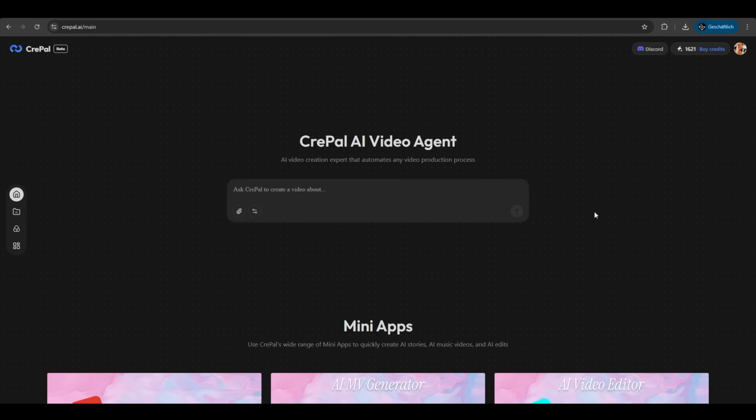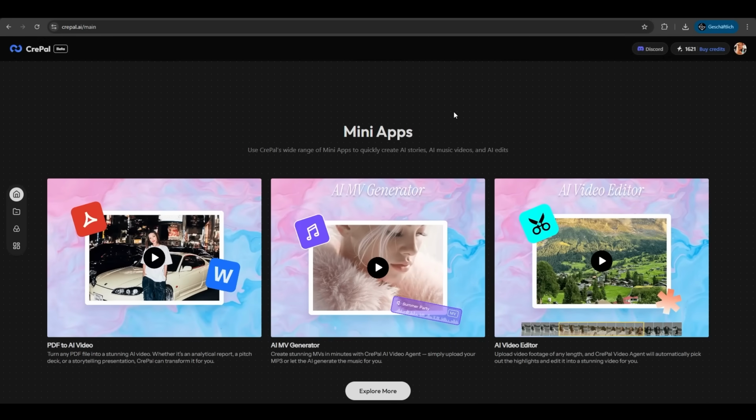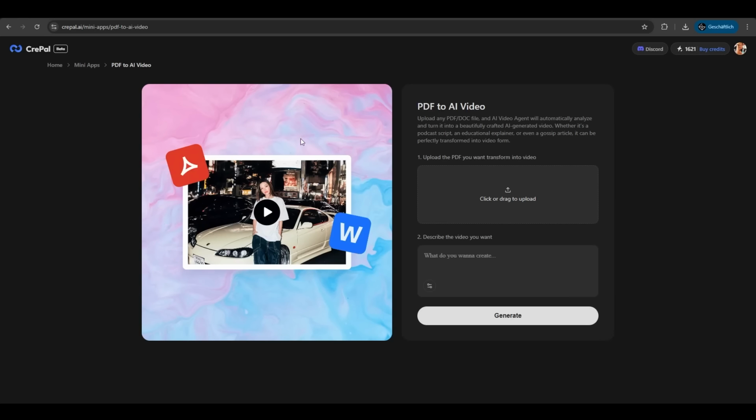And during my videos, CrePal just released a new update, the Minimaps section. We have 3 new features here: PDF to AI video, AI MV generator, and AI video editor. So let's try the PDF to AI video. We upload any PDF or doc file. It will analyze it and turn it into a beautifully crafted AI generated video.